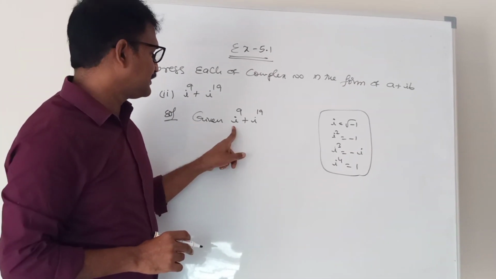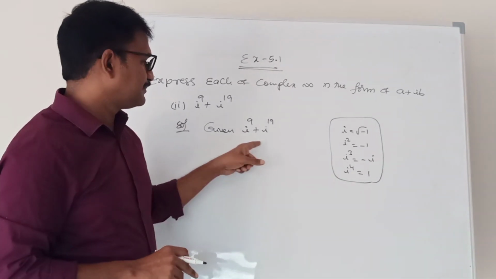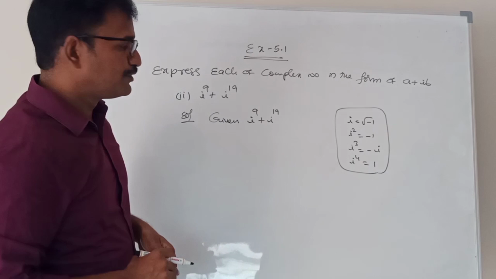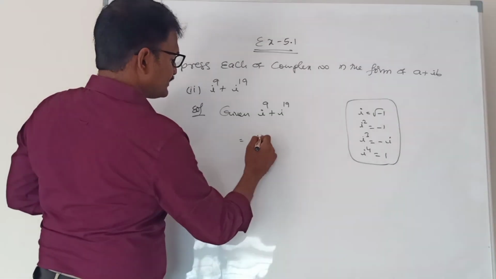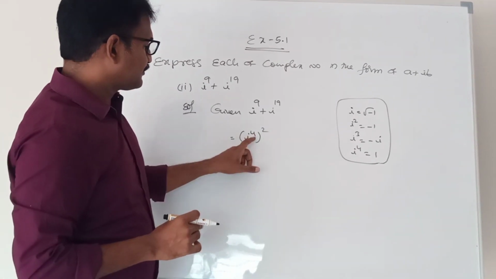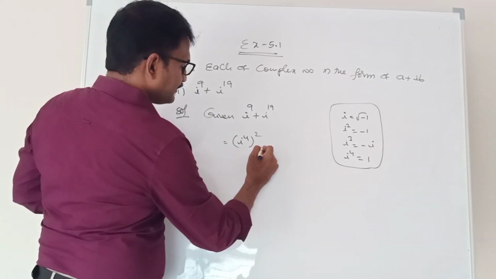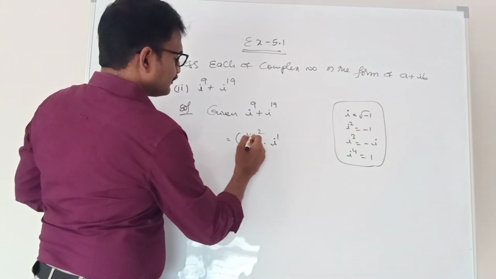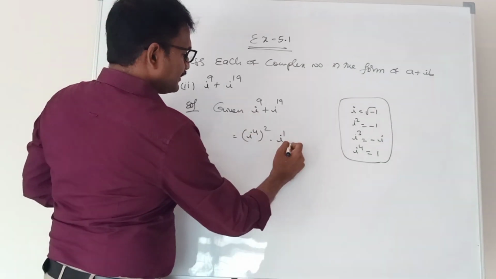So that's why try to simplify i power 9 and i power 19 by writing the powers in terms of 4. How many 4s can we write nearby 9? i power 4 whole square, 4 twos are 8. Still one more we want. So i power 1, 4 twos are 8, 8 plus 1, 9. So i power 9 we can write like this.